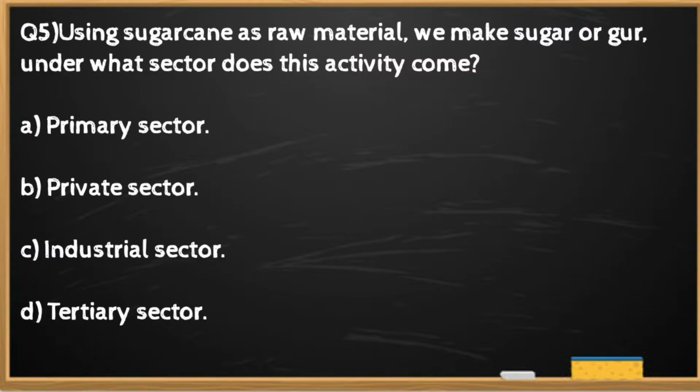Question number 5. Using sugarcane as raw material, we make sugar or gur. Under what sector does this activity come? The right option is C. This activity comes under industrial sector.